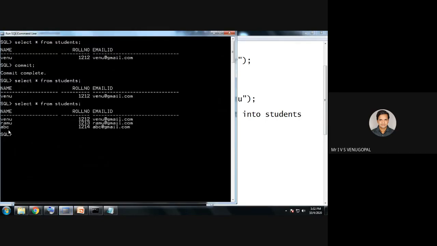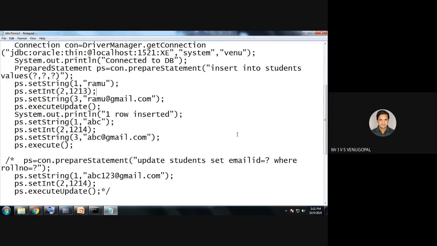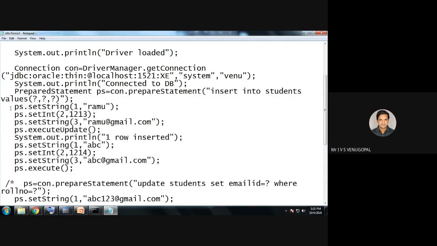Now, for example, I want to update the email ID of a particular roll number or by using the name. For that, I need to use update. Since I want to update the data, I need to use the update query. See, I want to change from ABC to ABC123. For example, I want to change the email ID. So for that, now I'll put these statements in comments. No problem. If they are there, multiple data will be inserted.